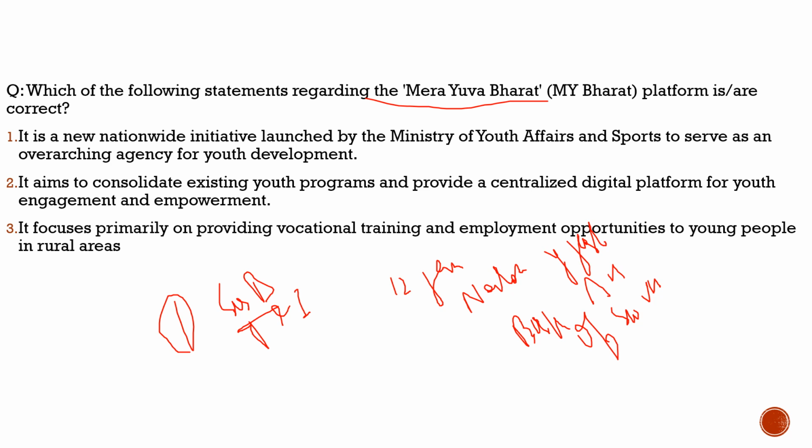So with this question we will understand that. Here the question says, which of the following statements regarding the Mera Yuva Bharat platform are correct? First statement, it is a new nationwide initiative launched by the Ministry of Youth Affairs and Sports to serve as an overarching agency for youth development, 100% correct. Second, it aims to consolidate existing youth programs and provide a centralized digital platform for youth engagement and empowerment, 100% correct. Third statement, it focuses primarily on providing vocational training and employment opportunities to young people in rural areas.